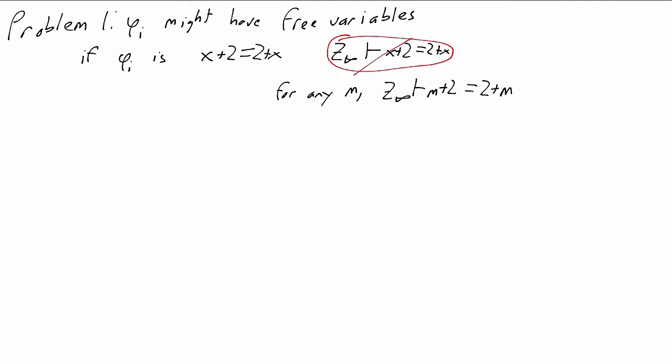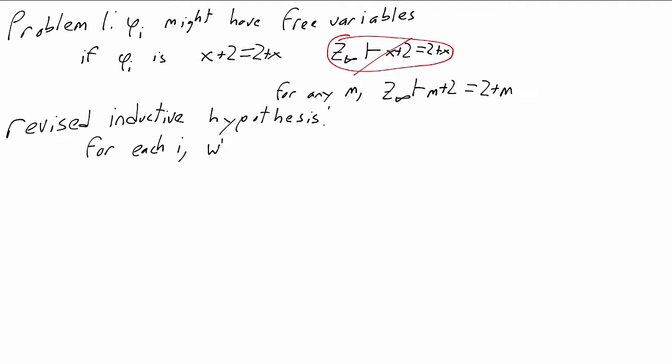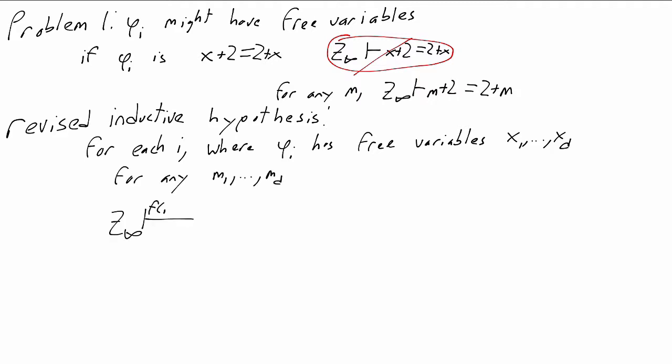So our actual inductive hypothesis should be more like, for each i, phi i is a formula with free variables x1 through xd, and then Z infinity deduces phi i with x1 replaced by m1, x2 replaced by m2, and so on up to xd replaced by md, with bounds f of i comma b for any choice of natural numbers m1 through md.